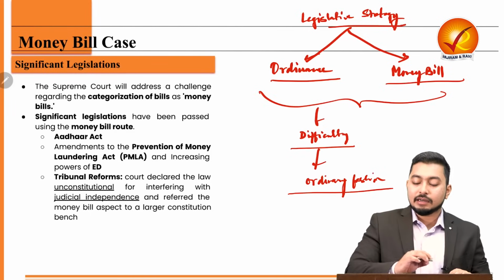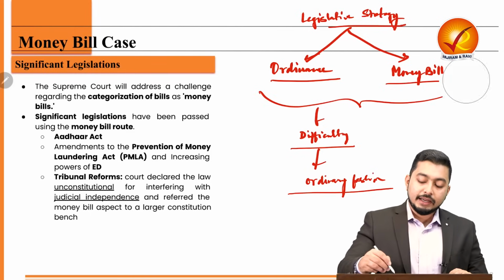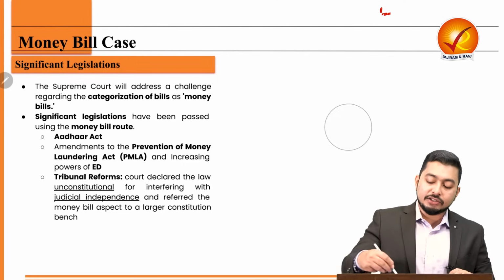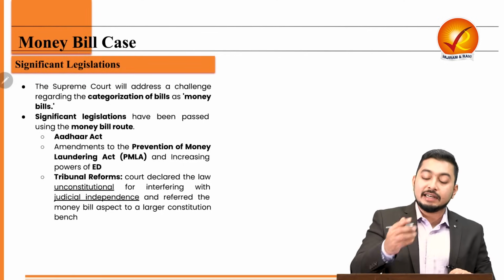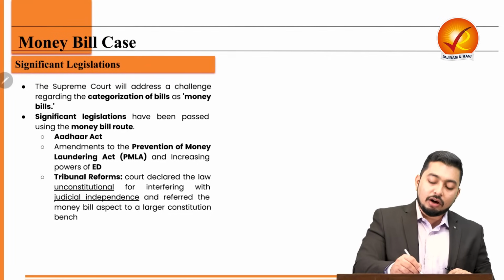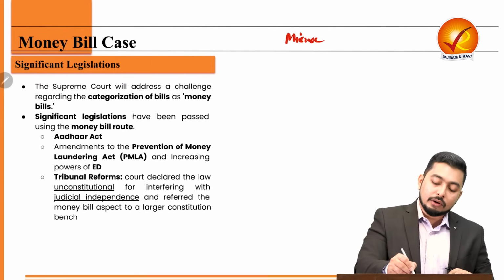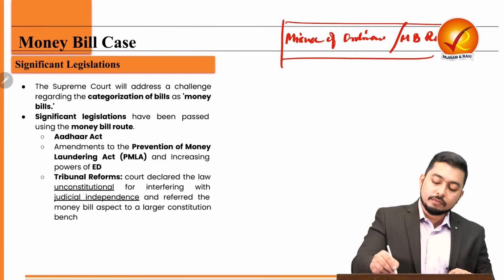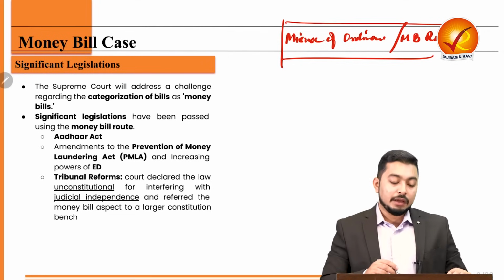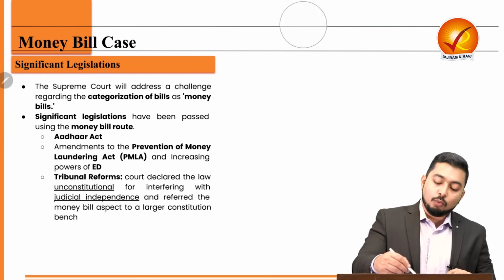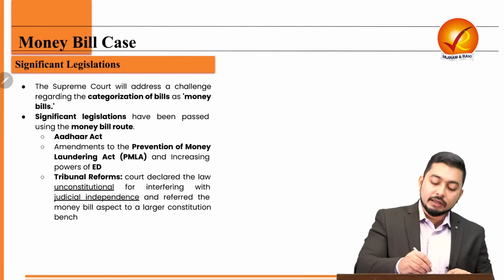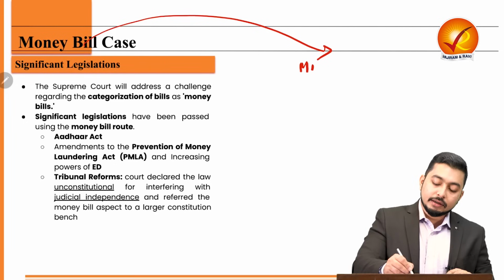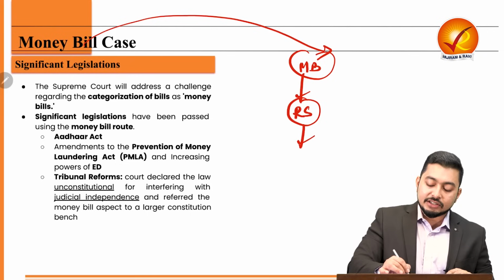Now, one thing is what an act or a law is meant for, and the other thing is how it is used. So, whenever we are talking about the legislative strategy, it is essentially about the idea of misuse of the ordinance route as well as the money bill route. Now, why this becomes extremely pertinent? Because significant legislations were passed through the money bill route. And what happens when we have a money bill is that the power of the Rajya Sabha is extremely curtailed.